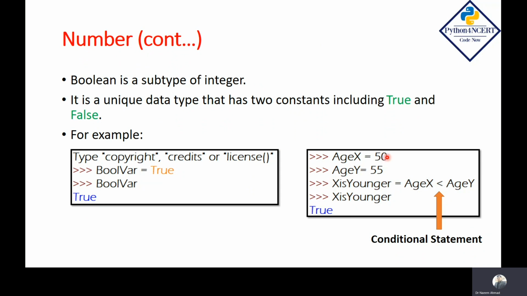It is showing true. Usually we use Boolean constants in conditional statements. In this example, I have taken two variables, age x and age y, and then I have assigned values 50 and 55. I have kept these two variables in the form of a conditional statement, and then I have assigned this value to a variable x is younger. I have printed this value. It is showing true. Yes, 50 is less than 55. This is the conditional statement. More about conditional statements we will discuss while discussing decision making statements and looping statements.